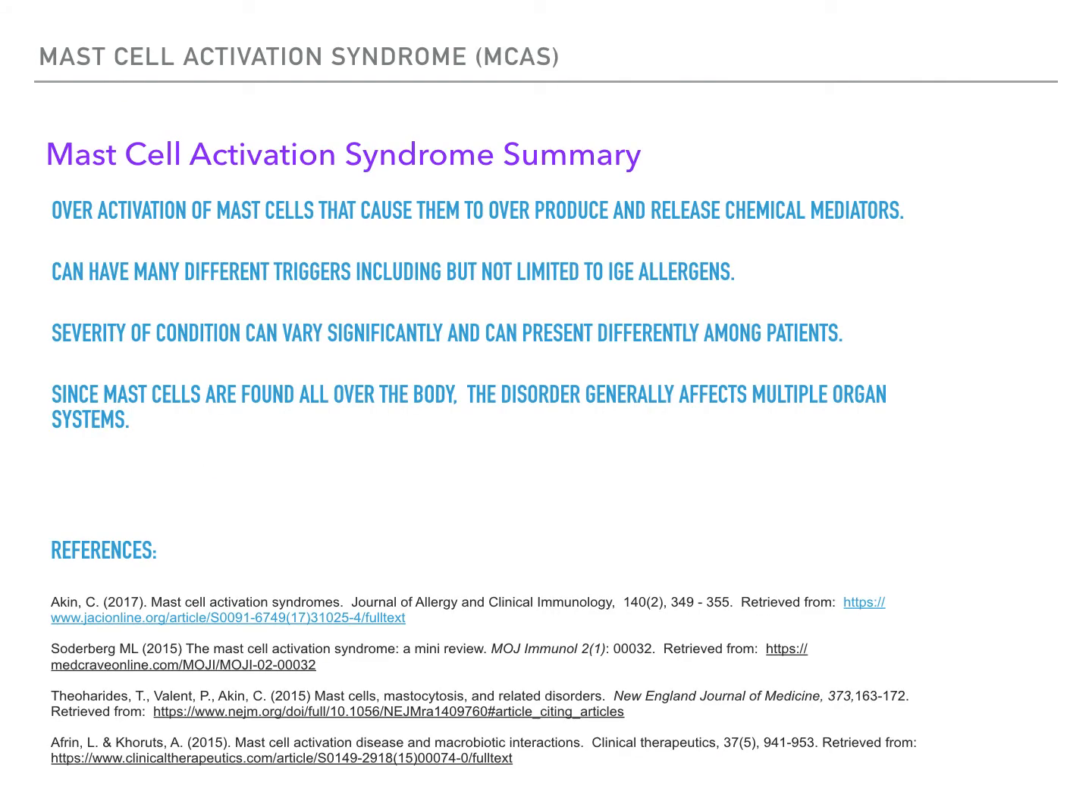So just to summarize, mast cell activation syndrome occurs with the overactivation of mast cells that cause them to overproduce and release too many chemical mediators. They can have many different triggers, including but not limited to IgE allergens. The severity of the condition can vary significantly and can present differently among different patients. Since mast cells are found all over the body, the disorder generally affects at least 2 organ systems, often more.